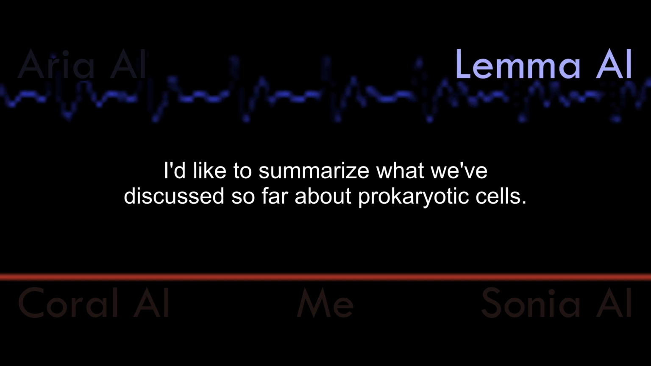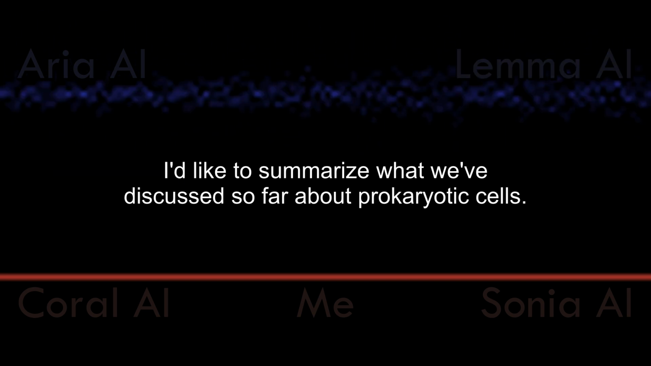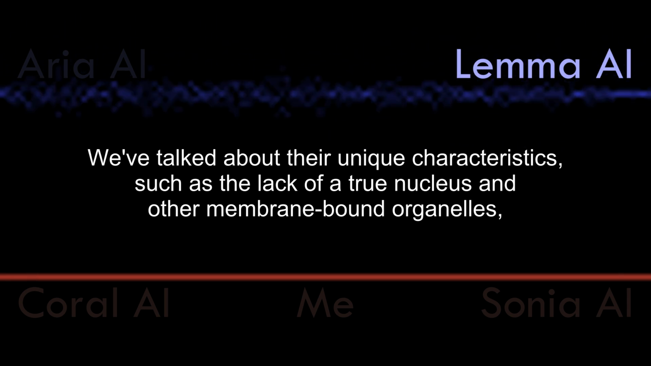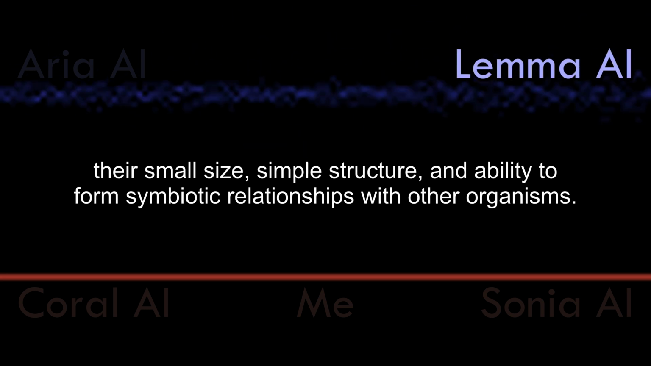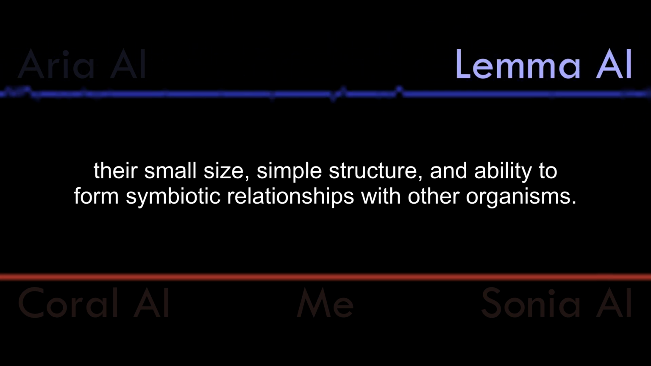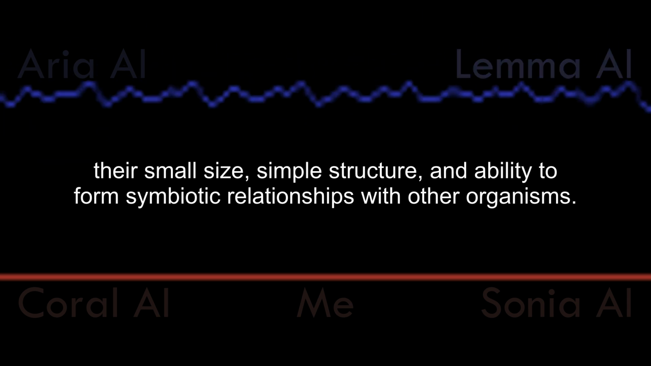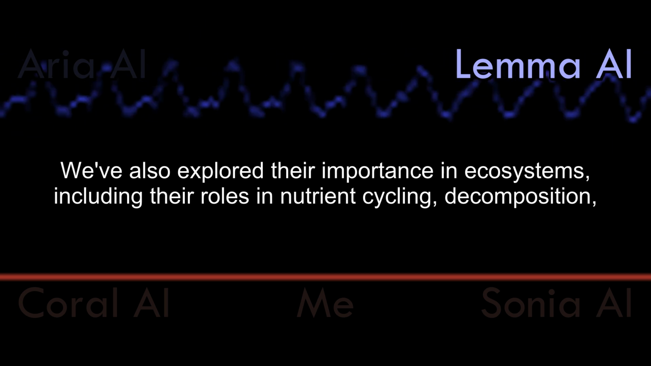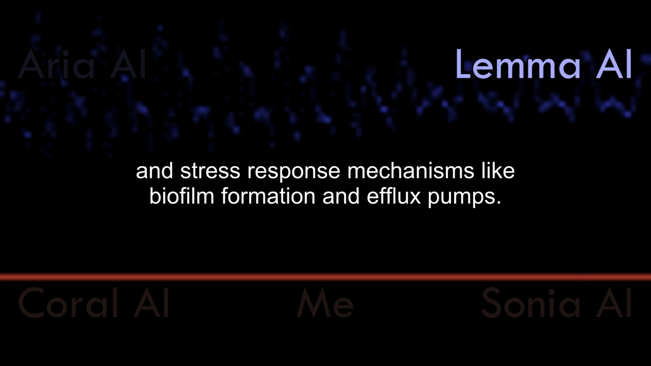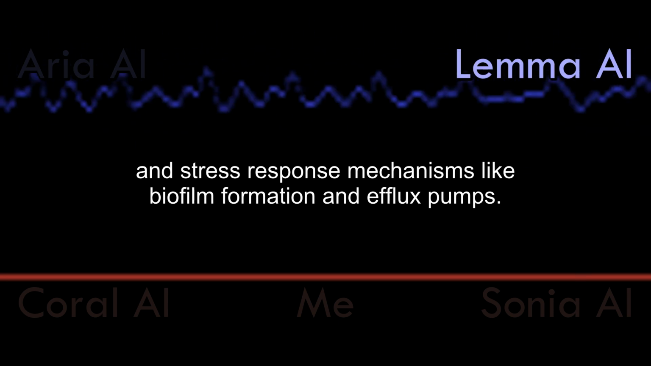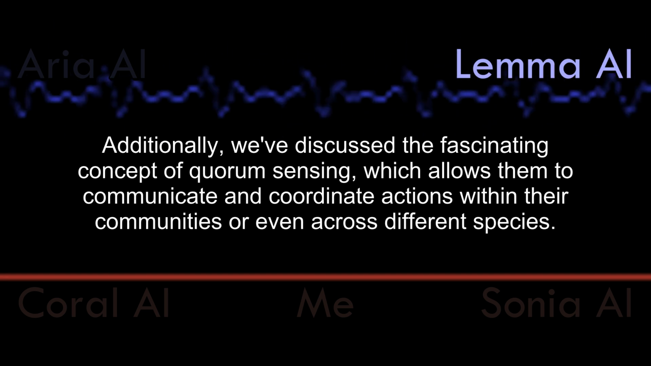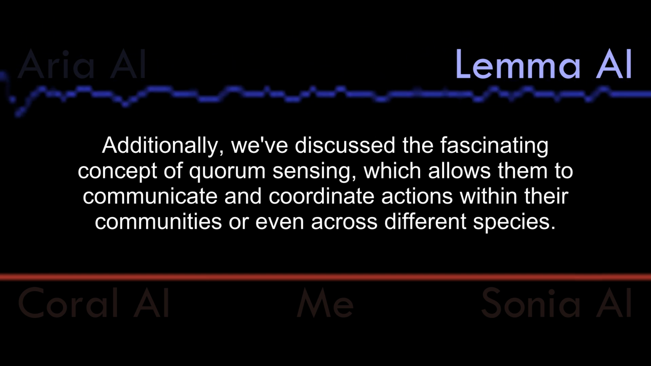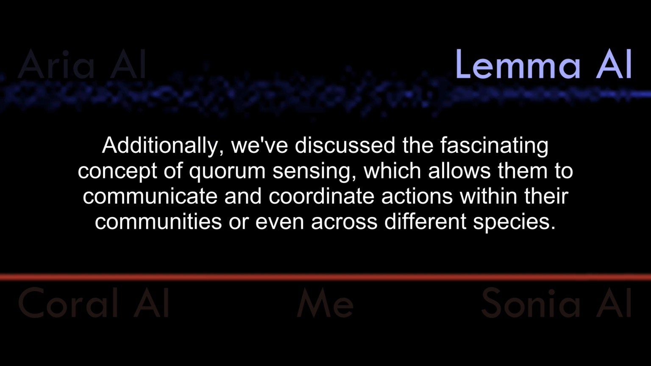I'd like to summarize what we've discussed so far about prokaryotic cells. We've talked about their unique characteristics, such as the lack of a true nucleus and other membrane-bound organelles, their small size, simple structure, and ability to form symbiotic relationships with other organisms. We've also explored their importance in ecosystems, including their roles in nutrient cycling, decomposition, and stress response mechanisms like biofilm formation and efflux pumps. Additionally, we've discussed the fascinating concept of quorum sensing, which allows them to communicate and coordinate actions within their communities or even across different species.